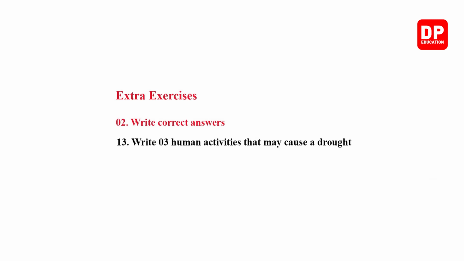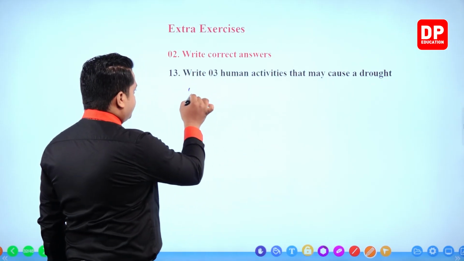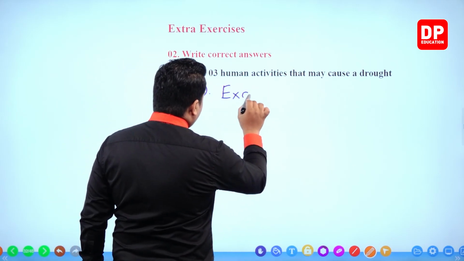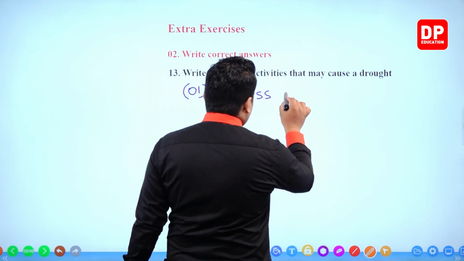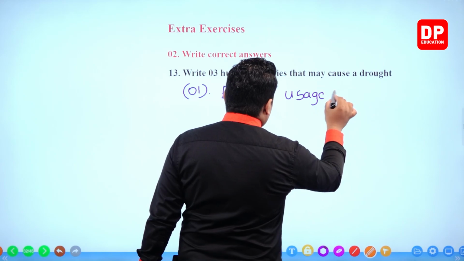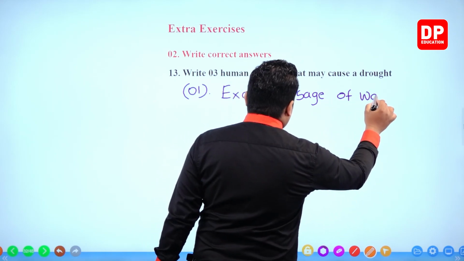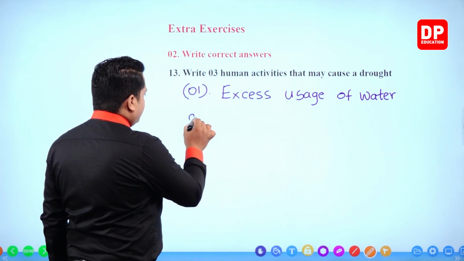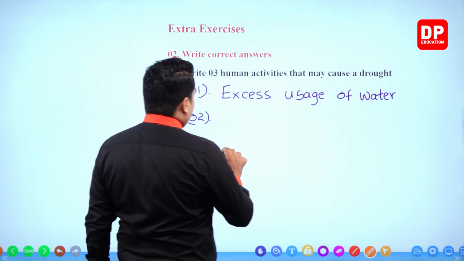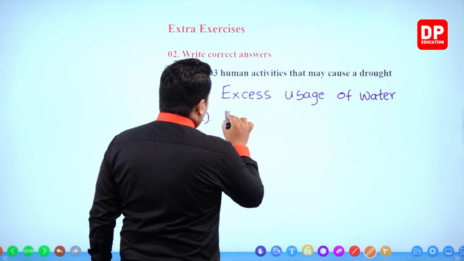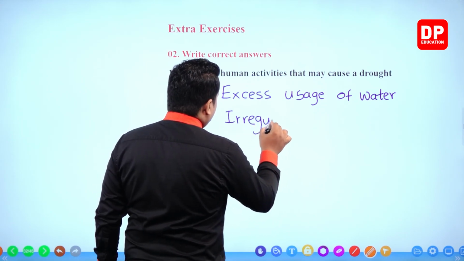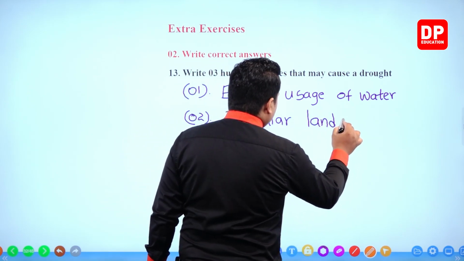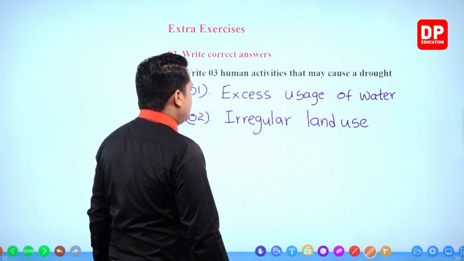3 human activities that may cause a drought. Number 1, excess usage of water. Next one, irregular land use.